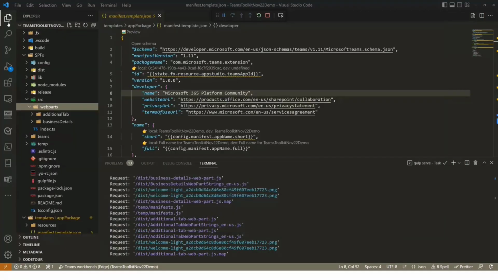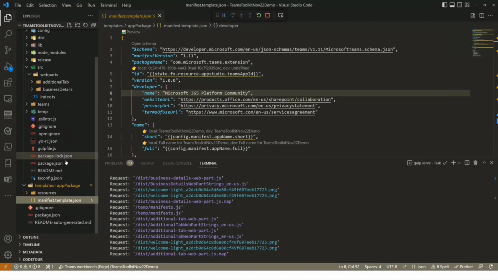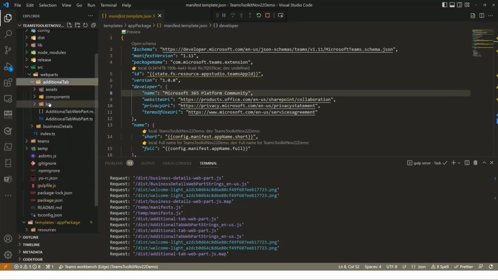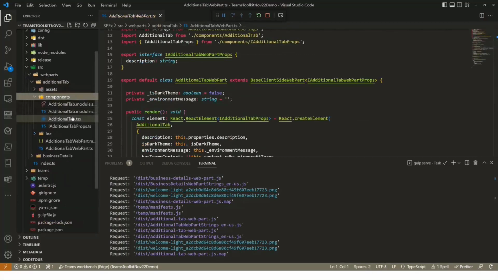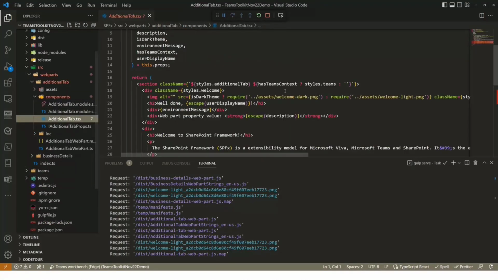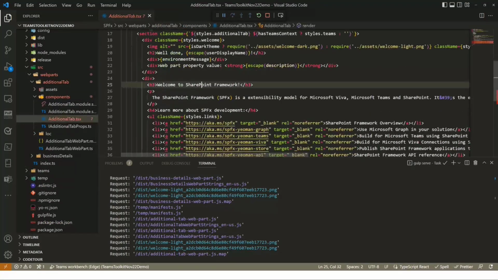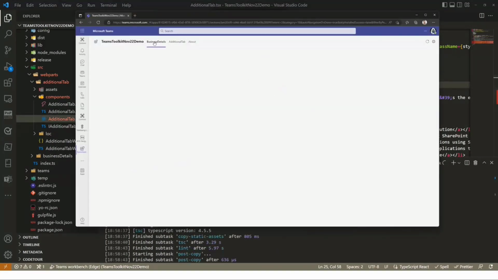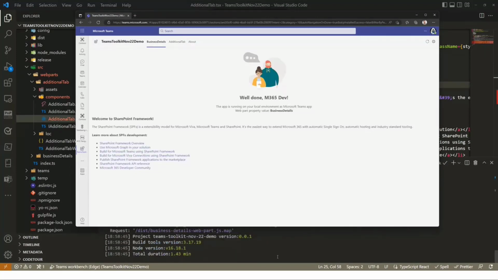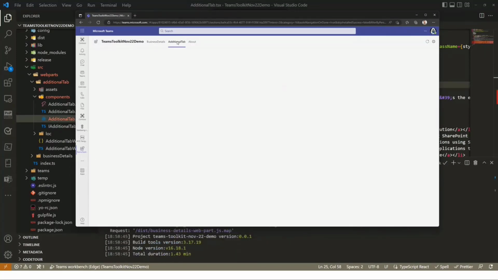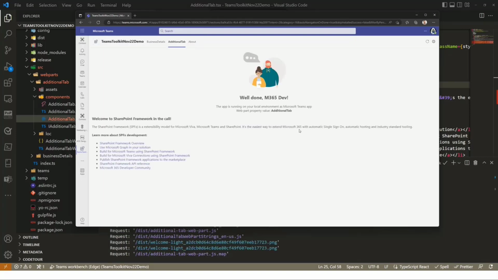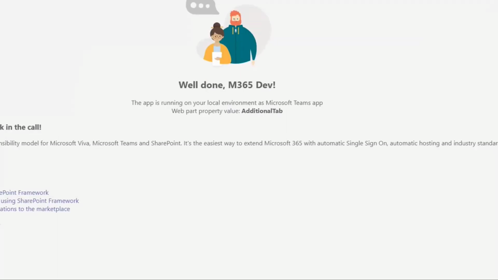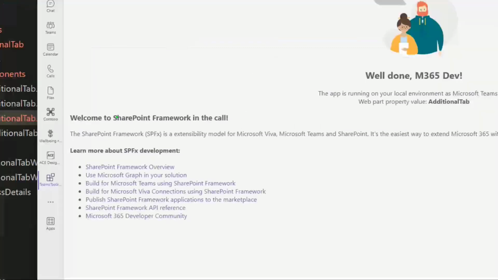So I can actually go, let's see if we can quickly do this. I can go in here, not in there. Let me go to components, additional tab, and let's call this out: Welcome to SharePoint Framework in the call. And now if I do save, and let's go in here, let's go to the business details and flip the tabs. Now it's compiled, it's refreshed, and hot reload should actually give us an updated message. Oh, there we go. We added that text in place.